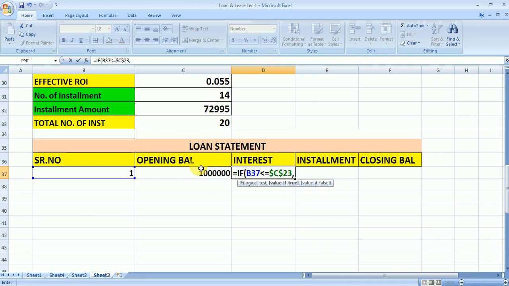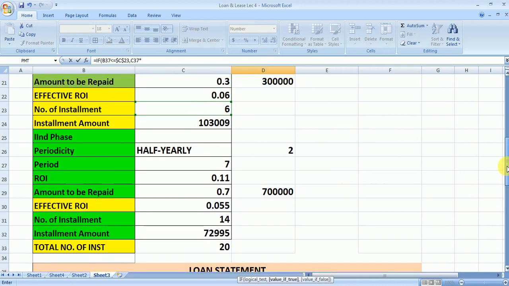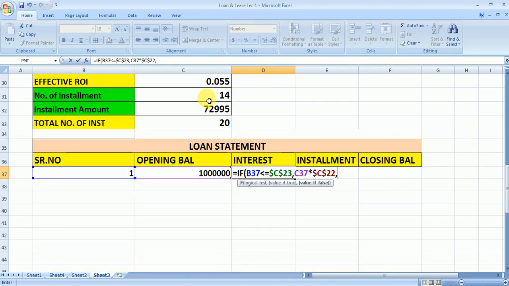So the opening balance should be multiplied by the interest, or you can say the effective rate of the first phase, which is again going to be fixed. Otherwise, the opening balance multiplied by the effective ROI of the second phase again, which is fixed. So in this way we will calculate the interest.